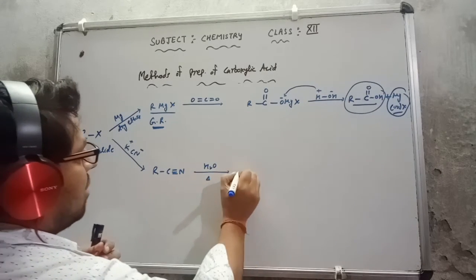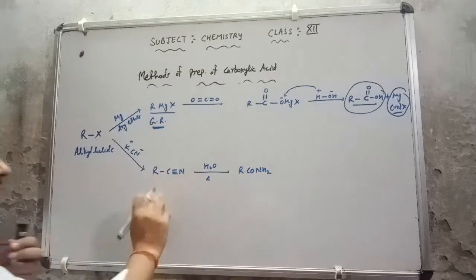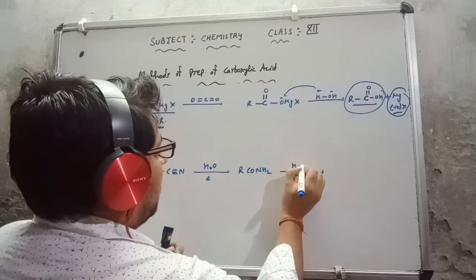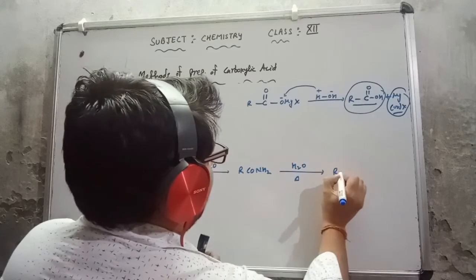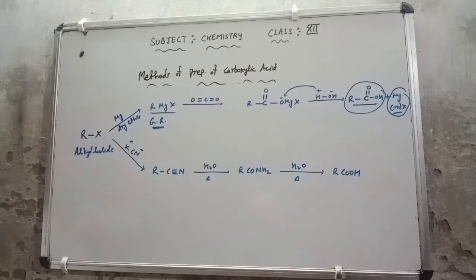On heating, it will be giving us RCONH2, the amide group. I have already discussed how that will become. Then again, this is the hydrolysis. On heating, it will be giving us RCOOH. So that way I am discussing. In both ways you have seen, whatever carboxylic acid we are getting is in ascending order, and that is a major conversion also. So please be aware of this.